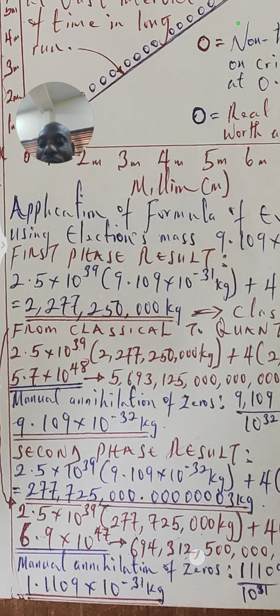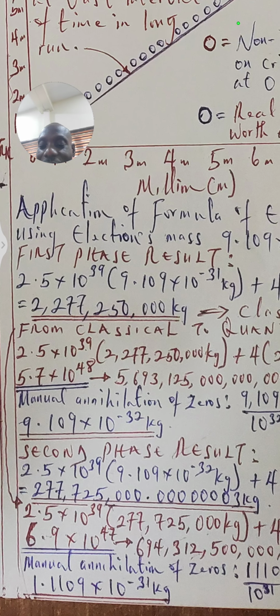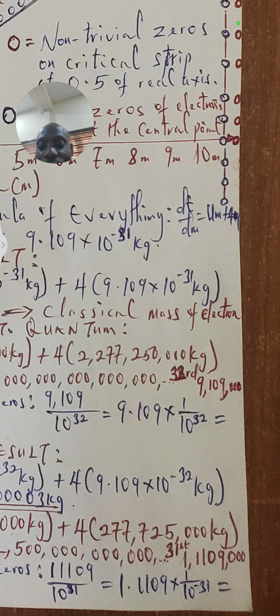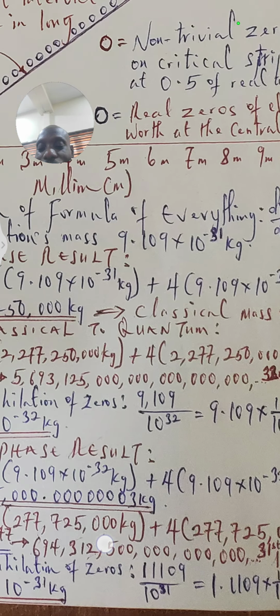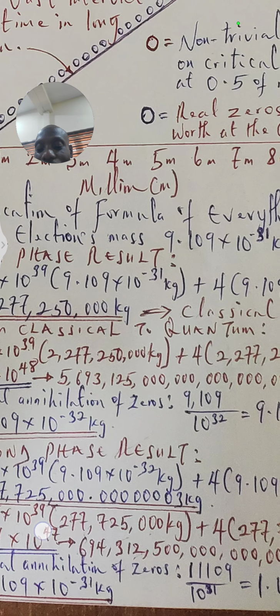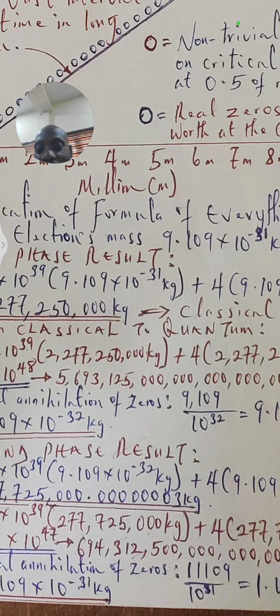If we put this value inside the formula of everything, the answer we get is 6.9 times 10 raised to power 47. When we expand that in standard form, we see that the suspension is now at the 31st. And so the base worth of the electron has decayed to 11109. To manually annihilate that, we have 11109 over 10 raised to power 31.